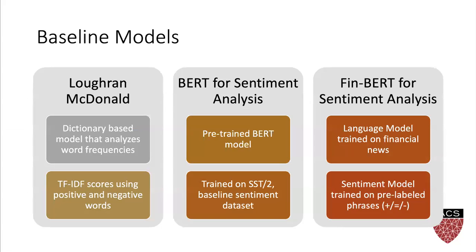These are the main modeling approaches that we started with. Loughran-McDonald is a traditional dictionary-based approach in which words are marked based on their positive or negative meaning specific to a financial context. Documents are classified based on the frequencies of such words. Next, we have the pre-trained BERT sentiment model. And finally, FinBERT, which is a version of BERT specifically trained on financial texts.